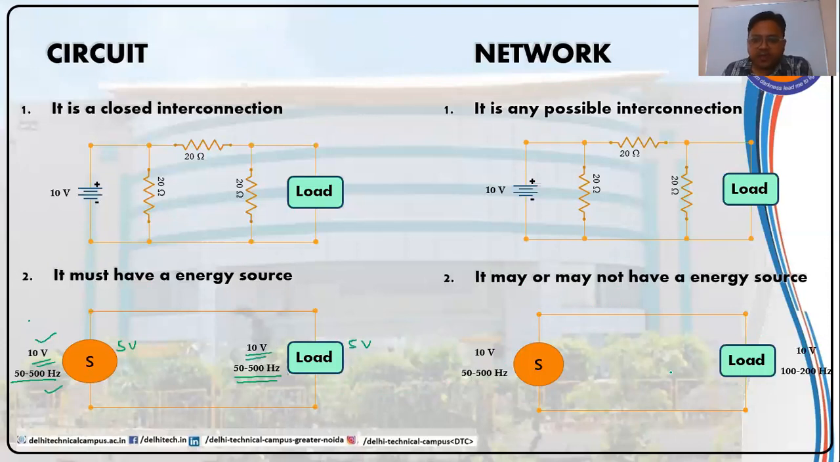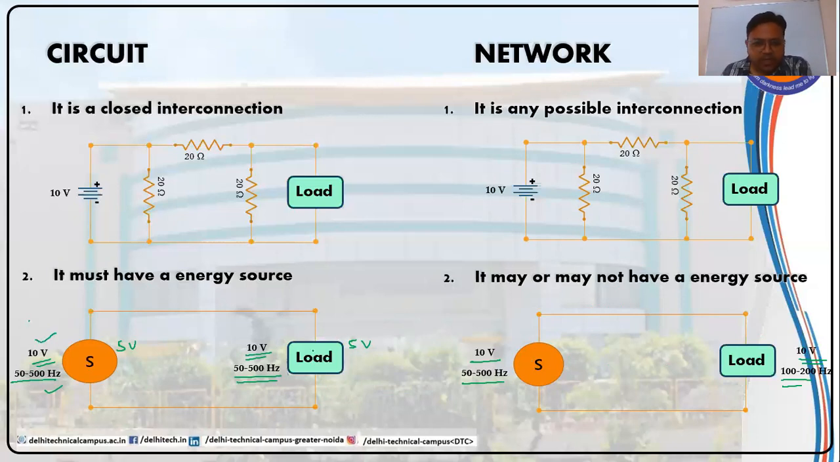Whereas if it is required that a source of 10 volts with 50 to 500 hertz frequencies must feed a load which needs 10 volts but frequencies of only 100 to 200 hertz, the load now does not need frequencies between 50 to 500, only frequencies ranging from 100 to 200 hertz. So what should I do? I cannot directly connect these two as shown in this figure. This will be a wrong interconnection.